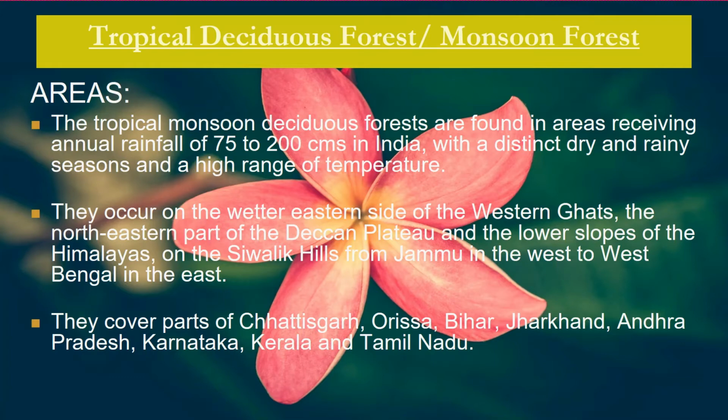They occur on the wetter eastern side of the Western Ghats, the northeastern part of the Deccan Plateau, and the lower slopes of the Himalayas on the Shivalik Hills from Jammu in the west to West Bengal in the east. They cover parts of Chhattisgarh, Orissa, Bihar, Jharkhand, Andhra Pradesh, Karnataka, Kerala and Tamil Nadu.